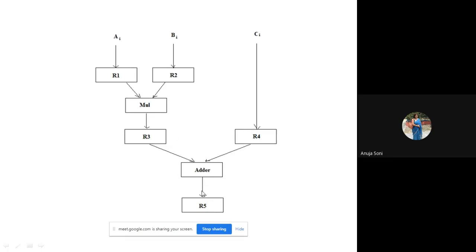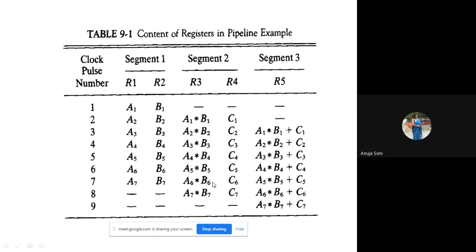And finally, whenever these two are added and transferred to R5, it is accomplished by another segment. So how will this be done with the help of pipelining? This is a diagram to illustrate it: the content of registers in the pipeline example, along with the clock pulse number, basically the time, with respect to a positive transition of the clock, when this activity takes place. So how many segments are required? 3 segments. This is the pipelining activity we are going to show you.